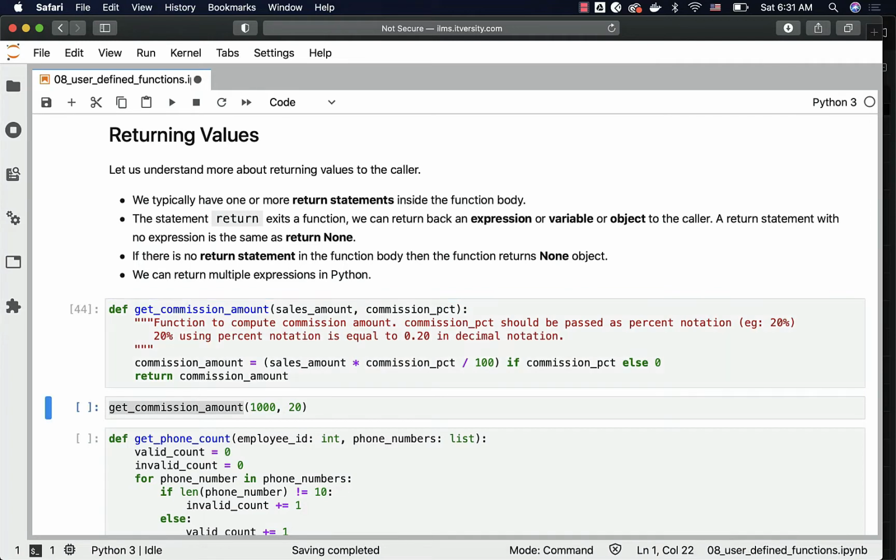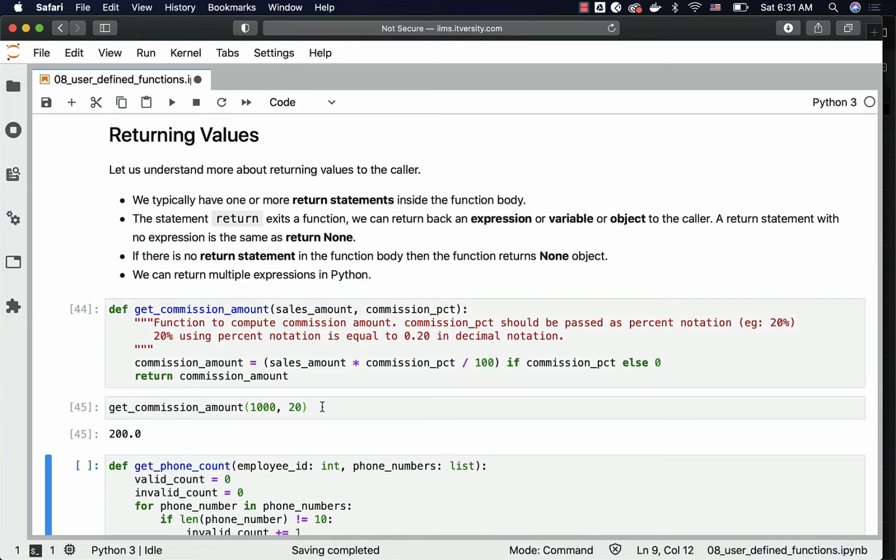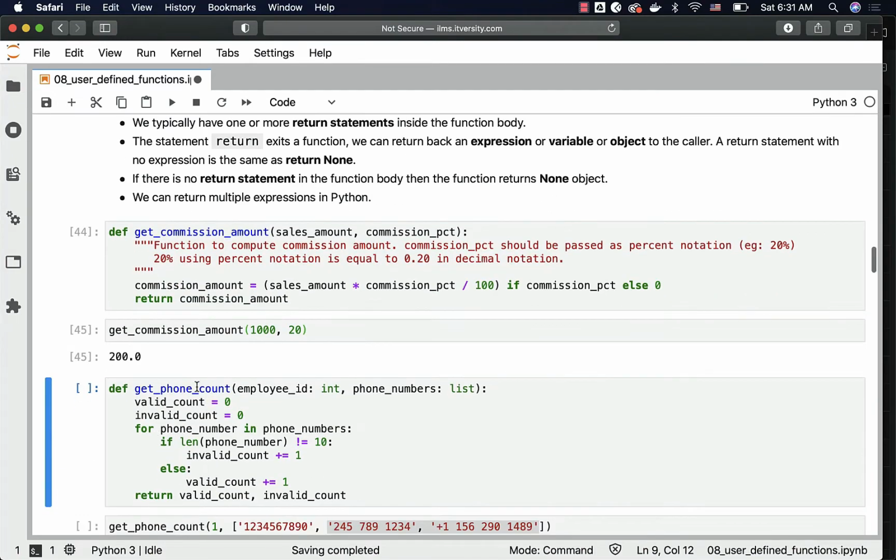Let's rerun this get commission amount function which we have seen earlier. It will just take the sales amount and commission percentage, and it gives us the sales commission amount. So when I run this, the sales commission amount is nothing but $200. Now I am defining another function called get phone count.